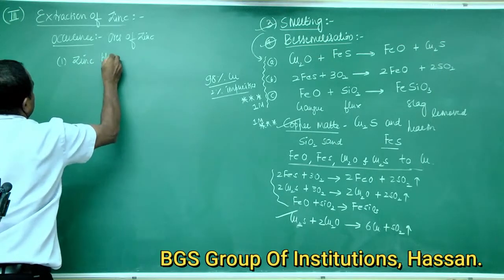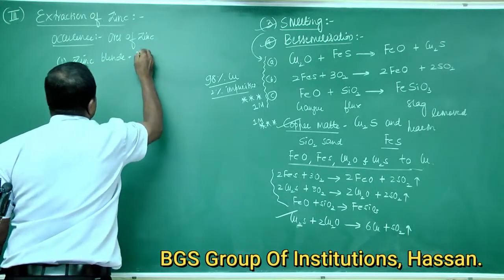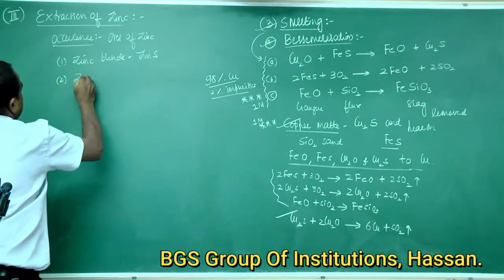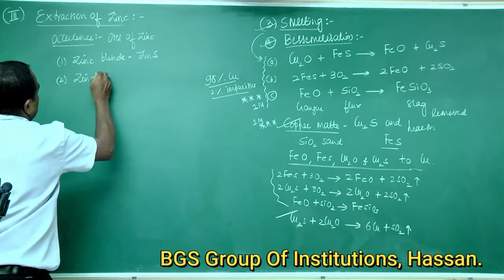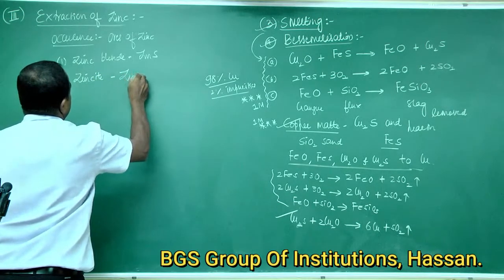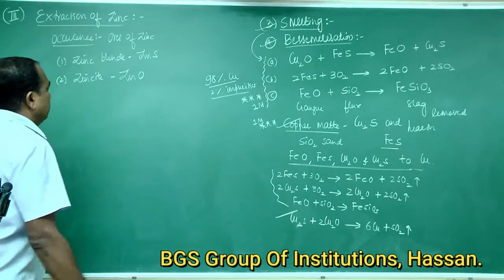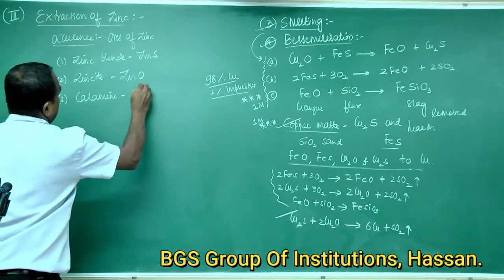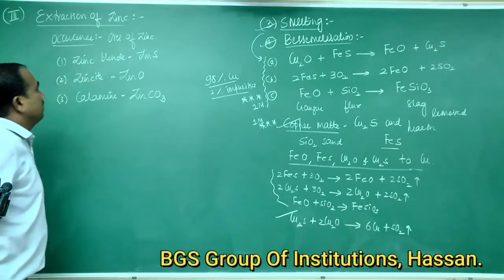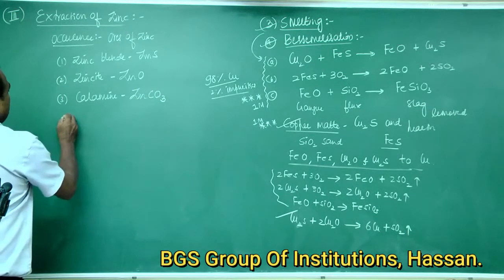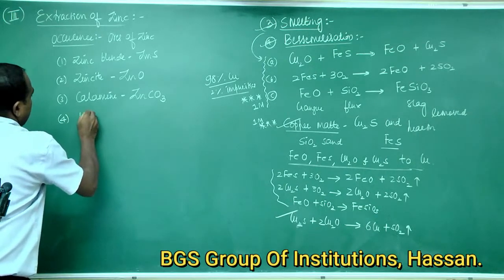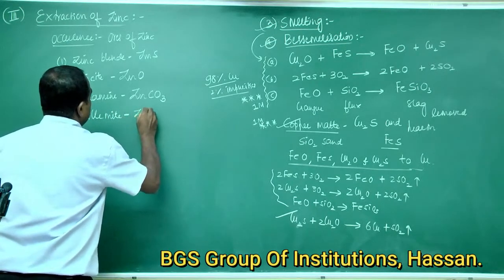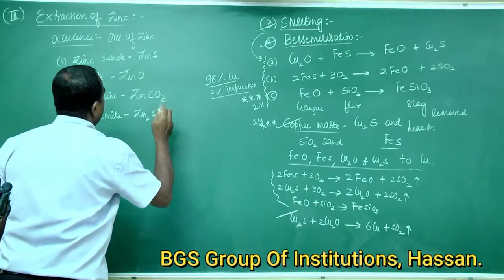First one is zinc blende. Composition of zinc blende is ZnS. Second one is zincite. Composition is ZnO. Third one is calamine. Composition is ZnCO3. Fourth one is willemite. Its composition is Zn2SiO4.